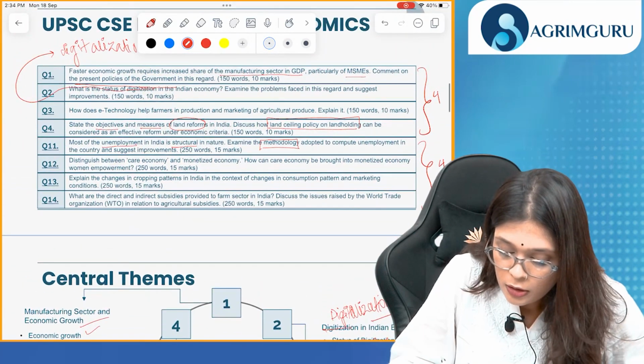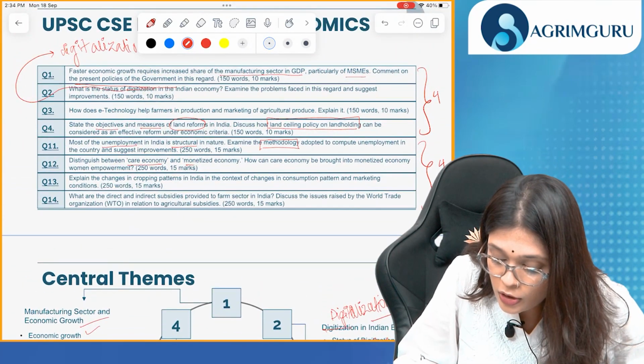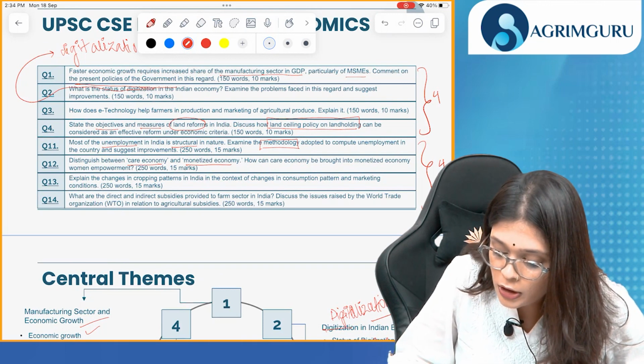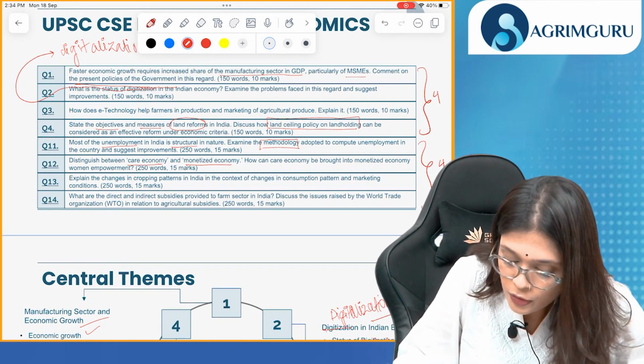Okay? Distinguish between care economy and monetized economy. How can care economy be brought into monetized economy? Through women empowerment.